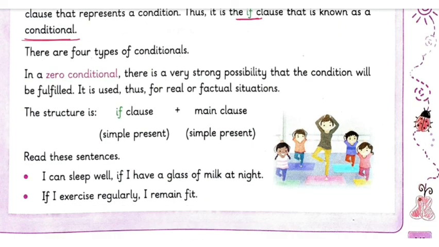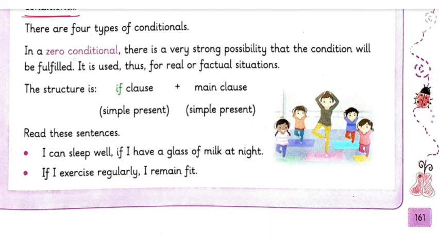There are four types of conditional. First one is the zero conditional. Now, what is zero conditional? There is a very strong possibility that the condition will be fulfilled. It is used for real or factual situations. That means it is not something imaginary. It can be fulfilled. So that is zero conditional. We use an if clause and one main clause.